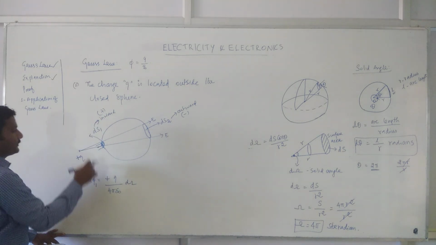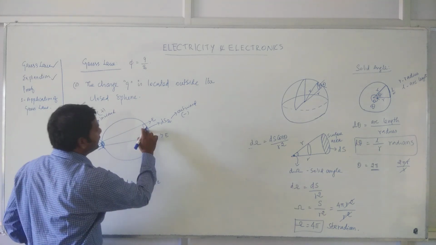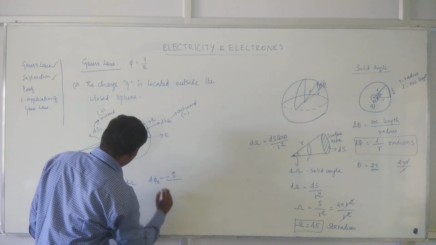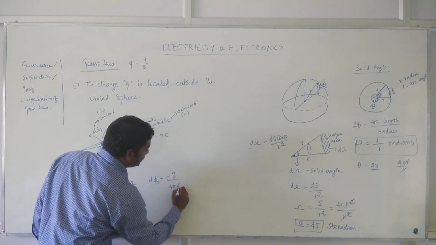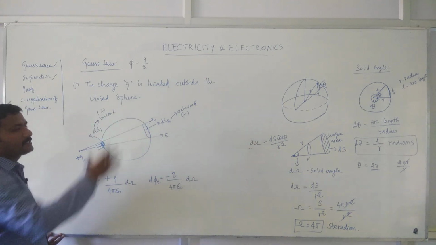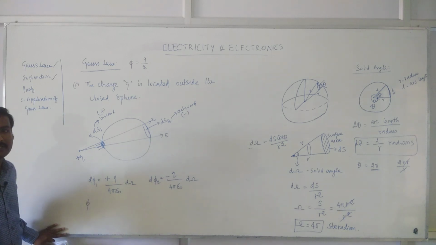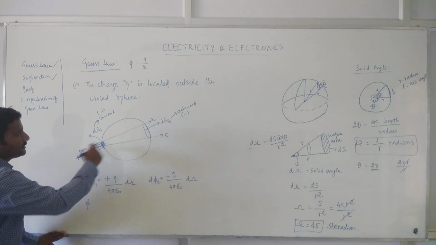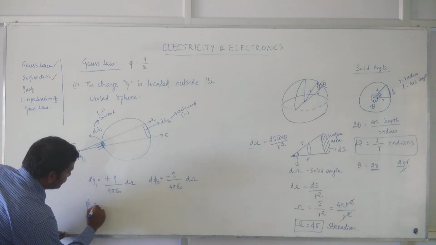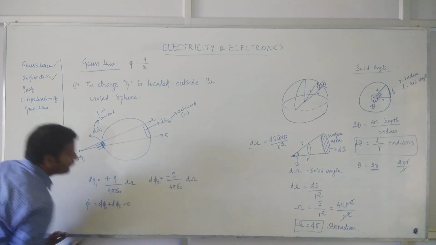This is for the first case. If you write it for the second case, d phi 2 at this surface, it is outward, so you can write minus q by 4 pi epsilon naught d omega. If you make a sum, what will happen? If you want the total flux over the surface, these will cancel each other, right? So this plus, this minus, so d phi 1 plus d phi 2 is equal to 0.